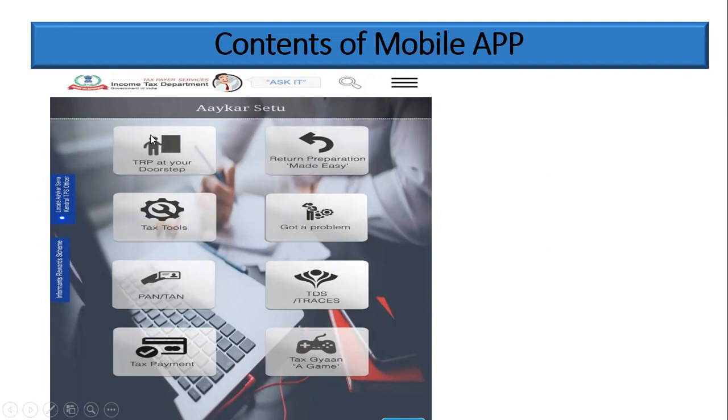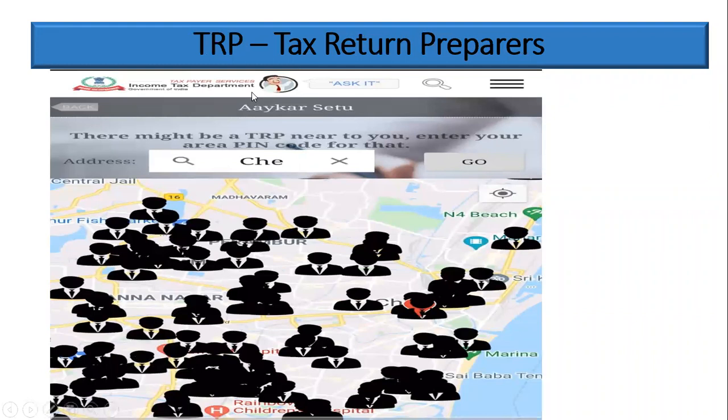First, we will see the TRP. TRP is a tax return preparer. Those are the people who will help you to file the income tax return at a reasonable fee. So in the mobile app, they have given an option like a search bar in Google, for searching. For example, I searched in Chennai, and you can see so many tax return preparers are available. You can select them and contact them. So this option is very beneficial for all the tax return payers. It will be useful for them.